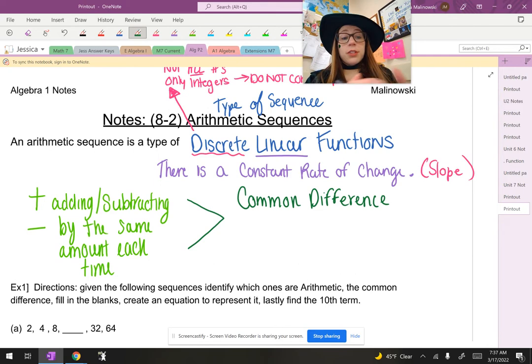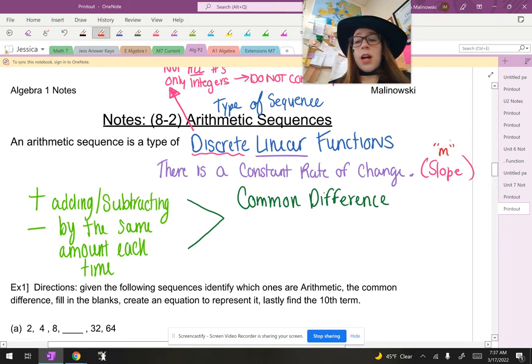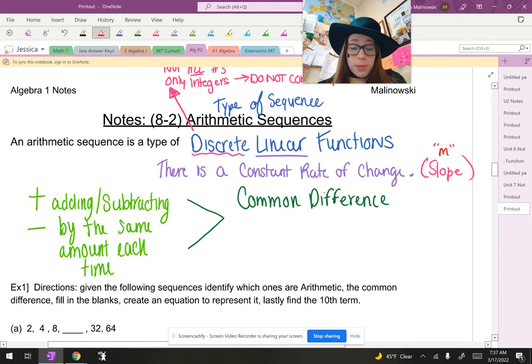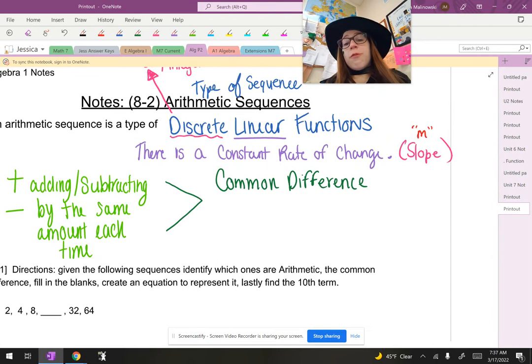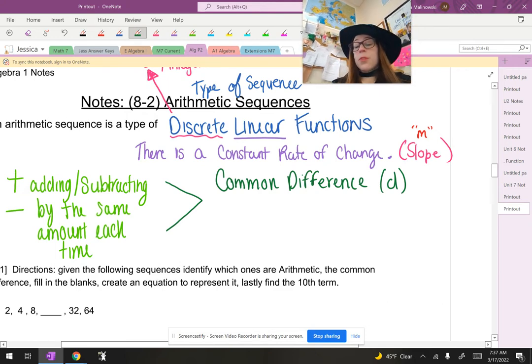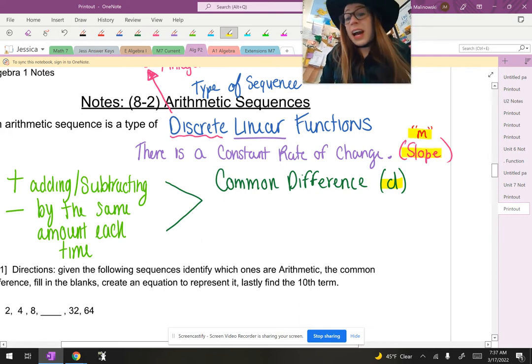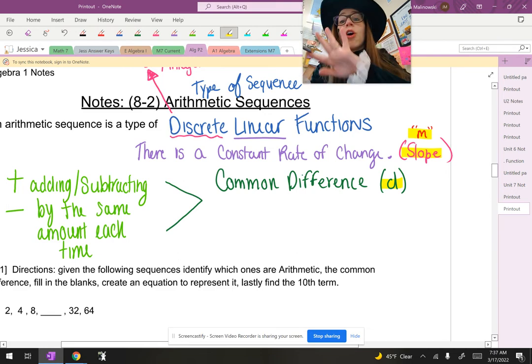So common difference deals with that adding and subtracting. Previously we've been using m to represent slope in y equals mx plus b. But now, for a common difference, we're going to use the variable d instead. Constant rate of change, slope, m, common difference, d, are all the same exact thing.